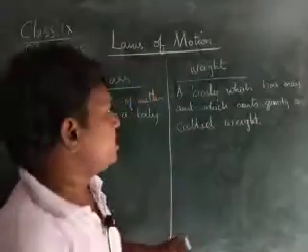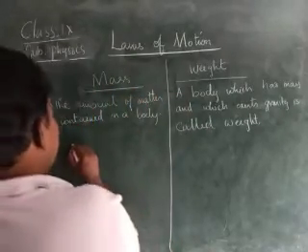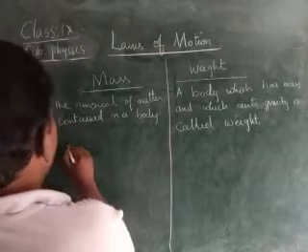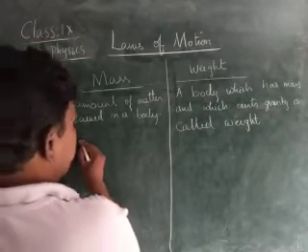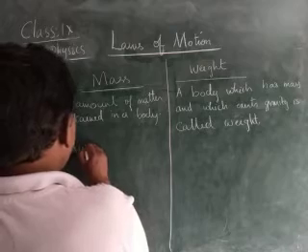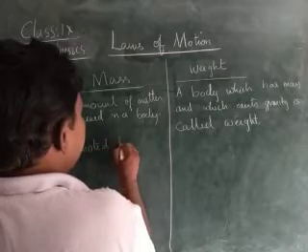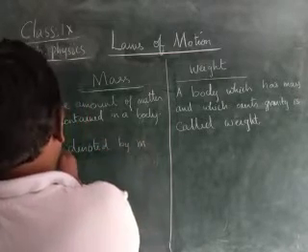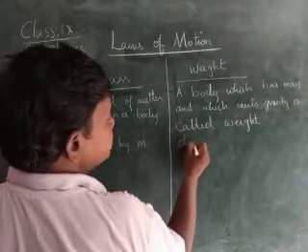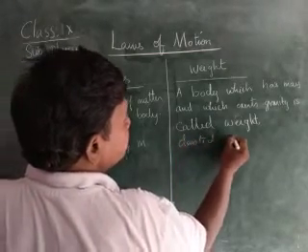Actually, the unit of mass is kilogram. First we will write that mass is denoted by m. M means mass. Here weight is denoted by mg. Why?